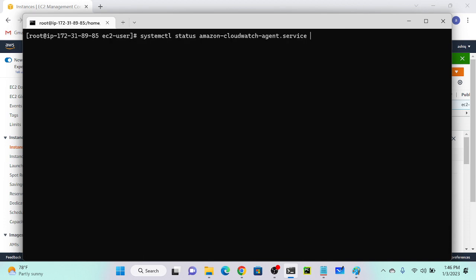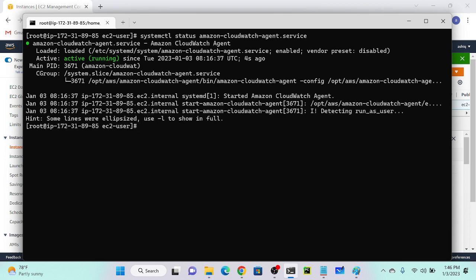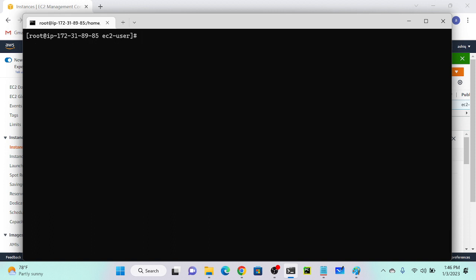So I'll check the status again. systemctl status amazon-cloudwatch-agent, it's active and running. Right? Okay, now we installed the Apache server and the Amazon CloudWatch agent. So the next step, we need to install AWS logs. What is the command? yum install.